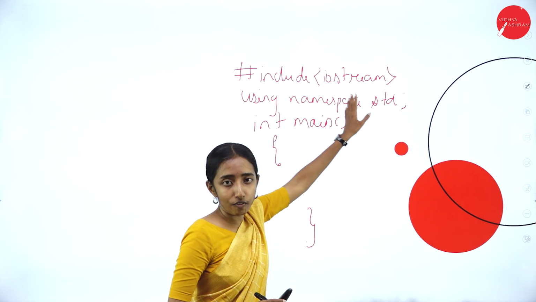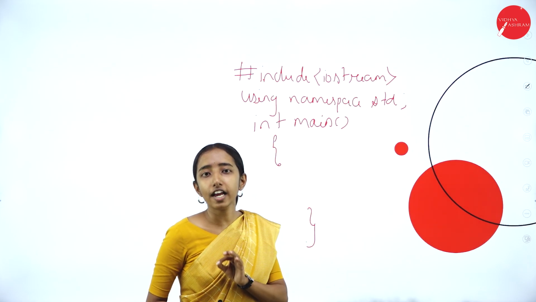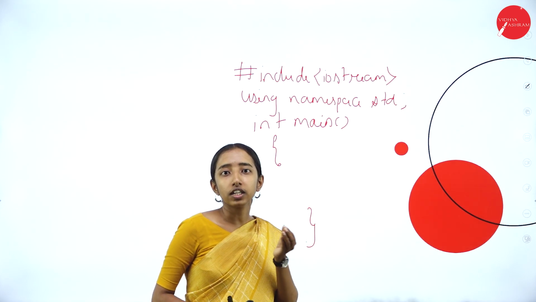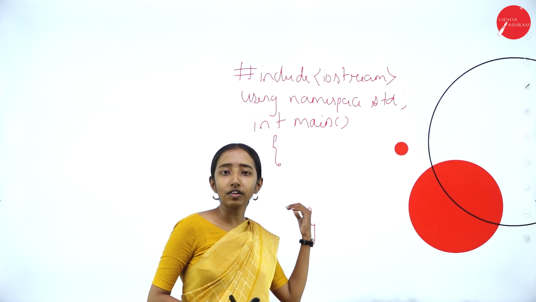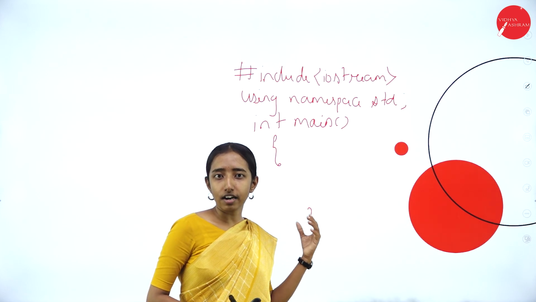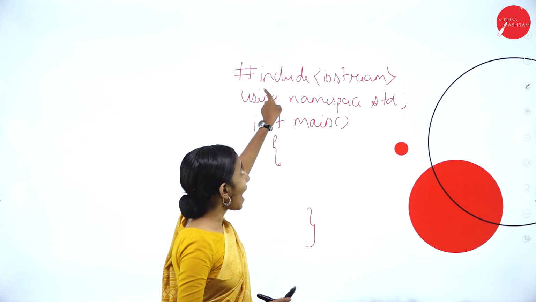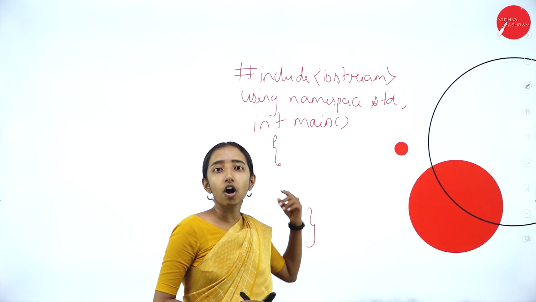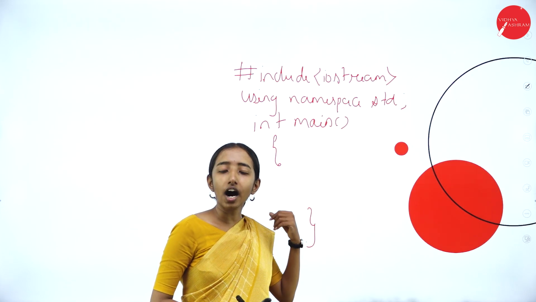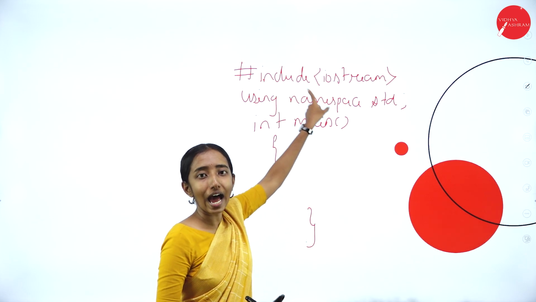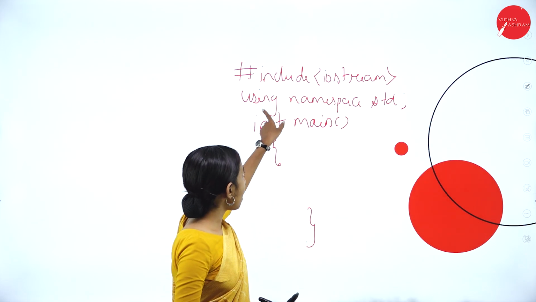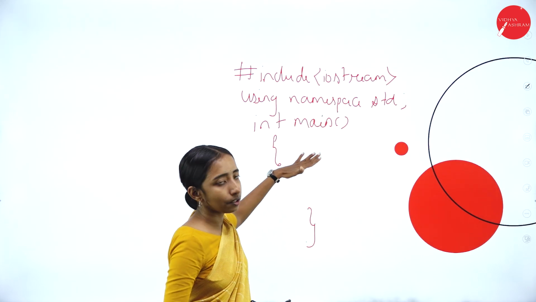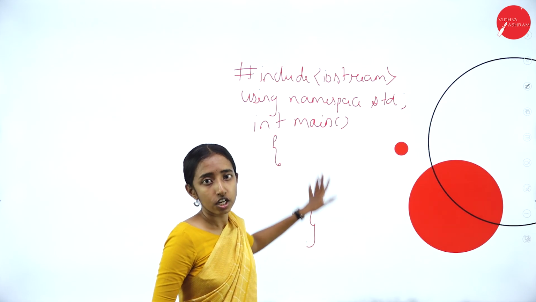So #include iostream is a header file. We use header files in C++ programming to give us standard library functions or tools that we want to use in the program, such as classes and functions. I am using #include iostream, meaning input output stream, because it lets us use objects like cout and cin in our program. Next, I am using namespace std to avoid naming conflicts, and int main is where the program starts execution. So this is the main thing.